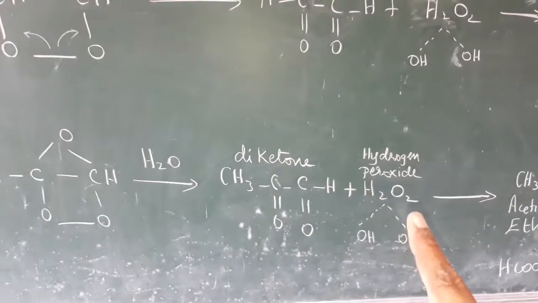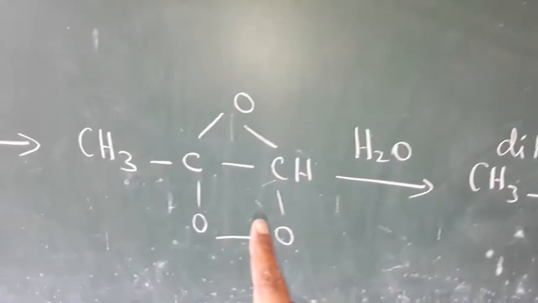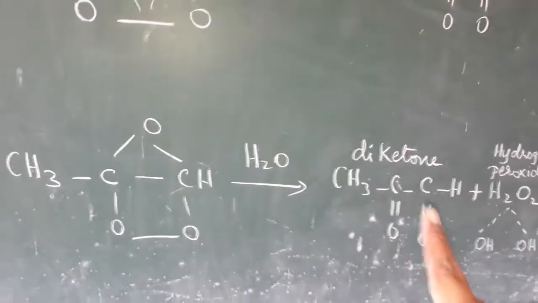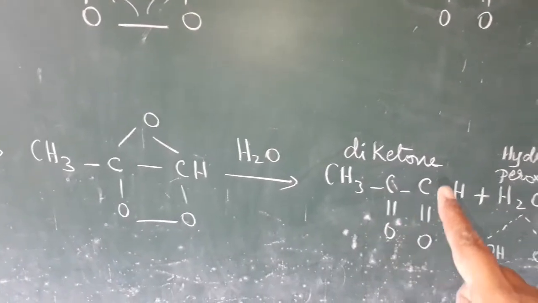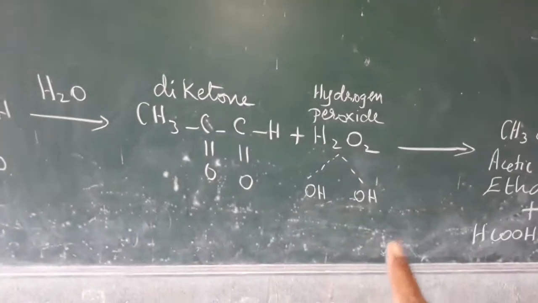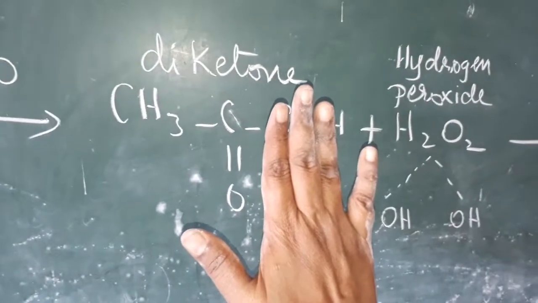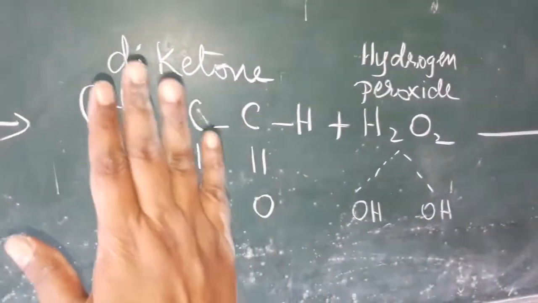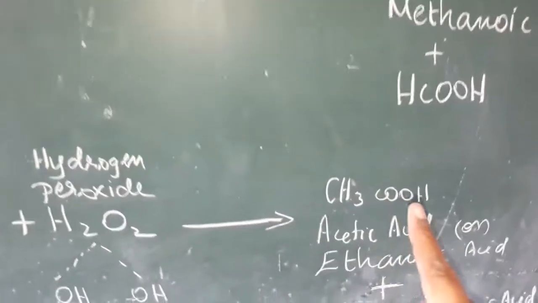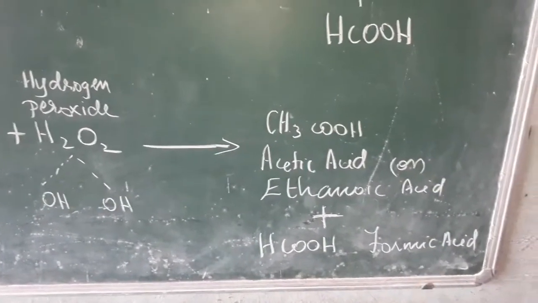H2O2 is one of the products. Now see that CH3, C double bond O, we have to cleave this bond. That bond goes to this carbon, and also half of the bond goes to here. So we get the double bond: CH3, C double bond O, C double bond OH. And then the hydrogen peroxide is now cleaved as OH and OH. One of the OH goes to here, so we get CH3COOH, and another OH goes to here, so HCOOH. We get the two compounds: CH3COOH, acetic acid or ethanoic acid, and another one, HCOOH, that is formic acid.